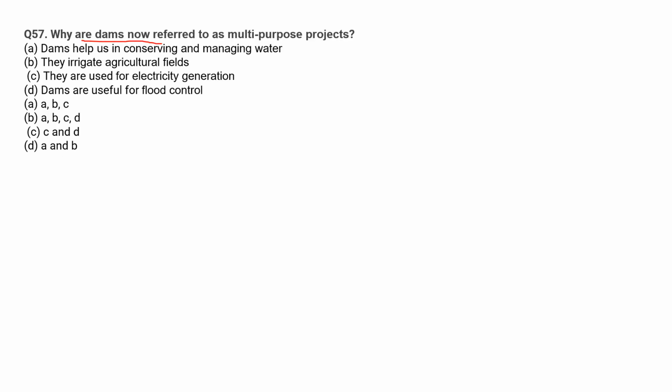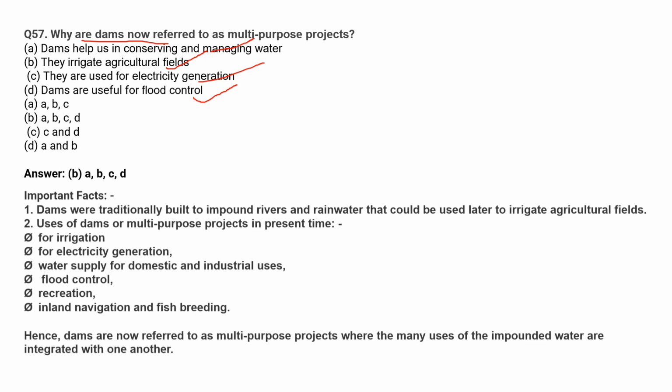Why are dams referred to as multi-purpose projects? Dams help us in conserving and managing water, it is correct. They irrigate agricultural fields, it is also correct. They are used for electricity generation, it is also correct. Dams are useful for flood control, it is also correct. So the correct option is option B, A, B, C, D.